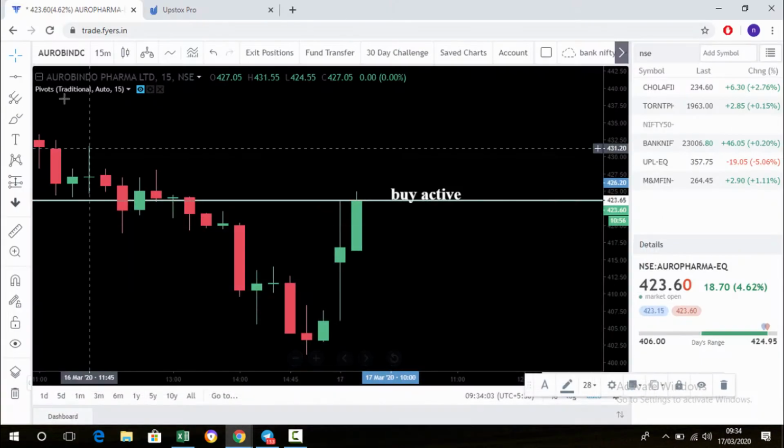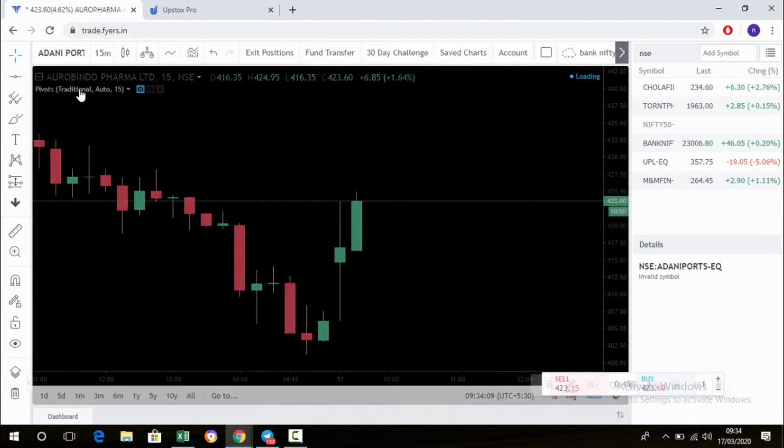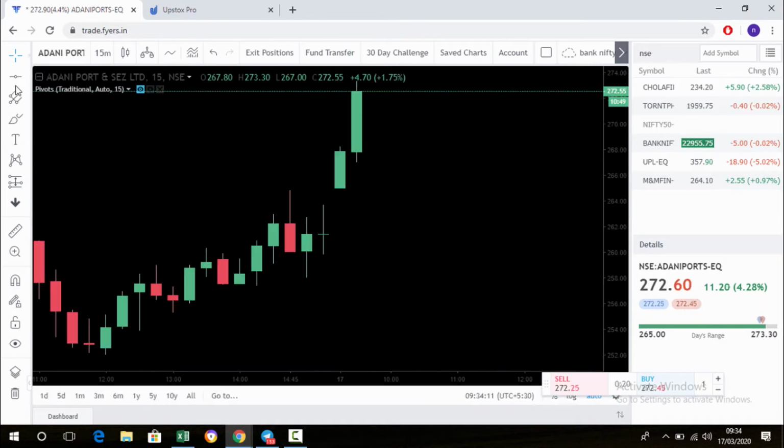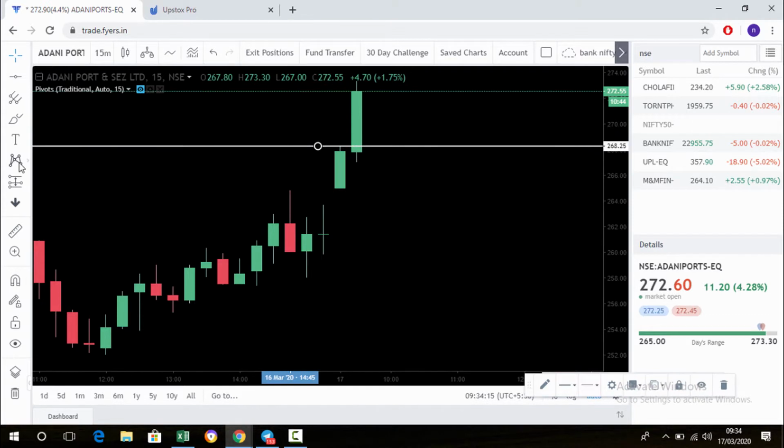Adani Ports. These all stocks are for buying. The scanner selected these stocks for buying. Okay, Adani Ports is already active, broke out, and is going up.